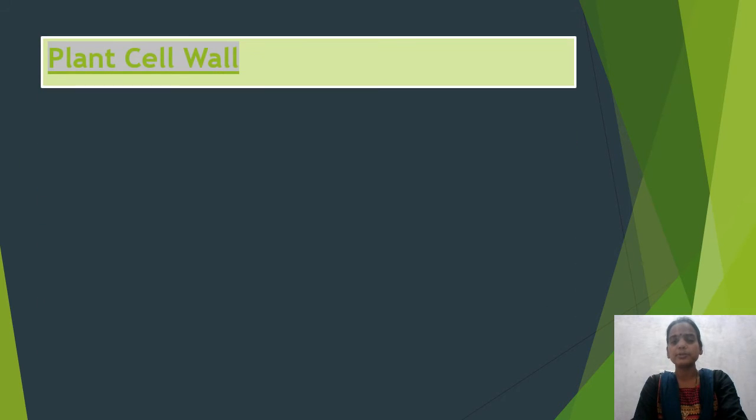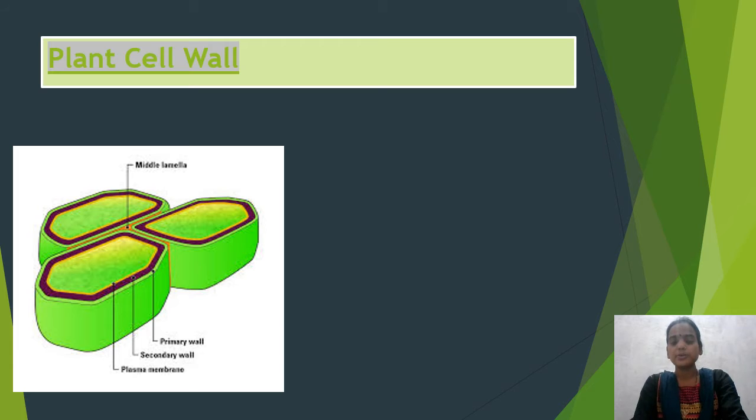So talking about plant cell wall. Here you can see the arrangement of all these three layers. We can see that here we have different cells: cell 1, cell 2, and cell 3. First of all, talking about the layer that is present between two adjacent cells, this is known as middle lamella.